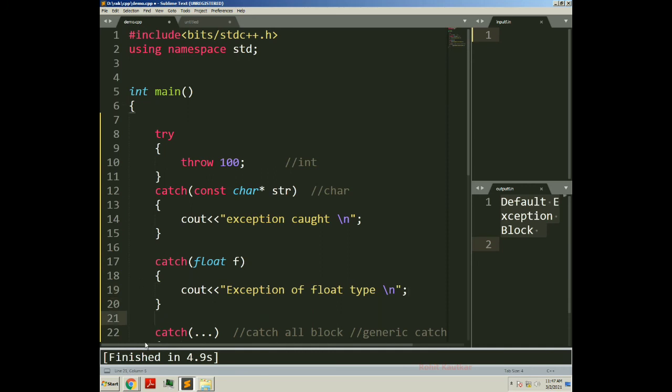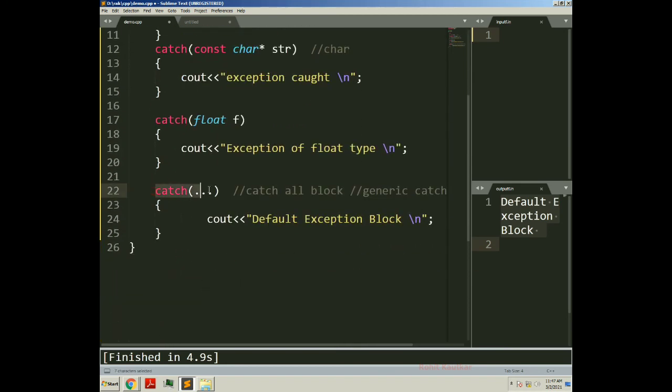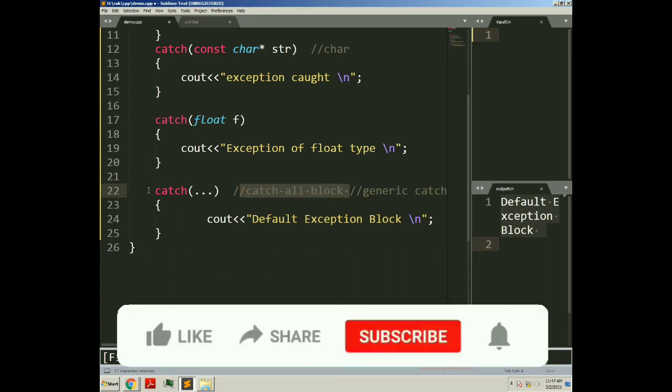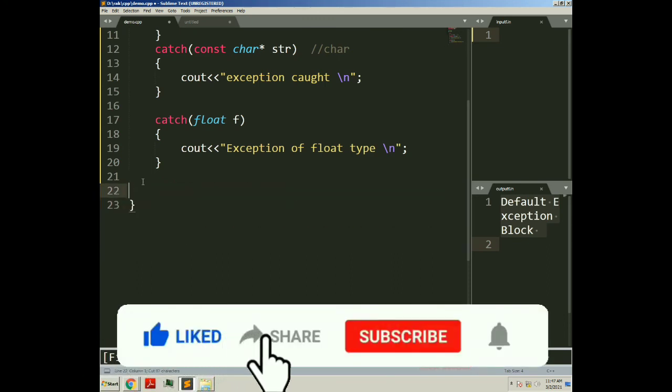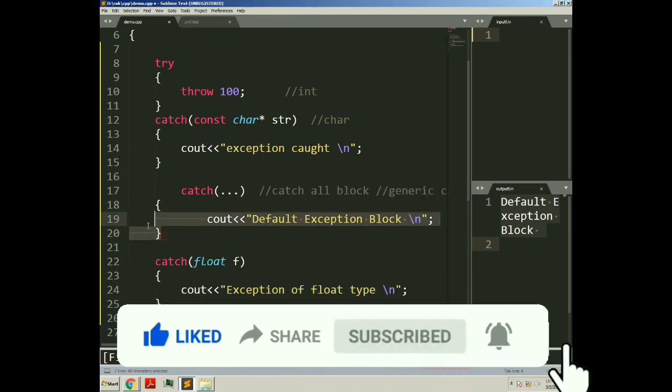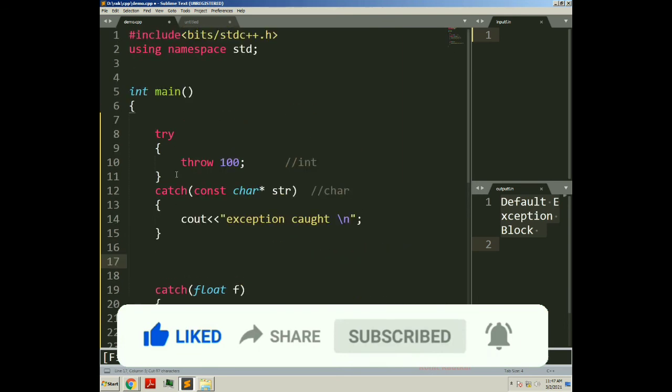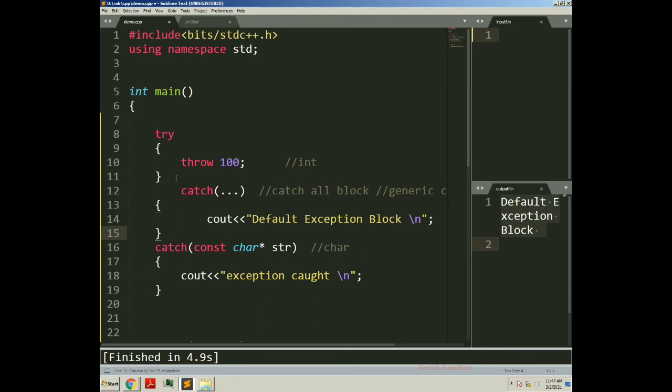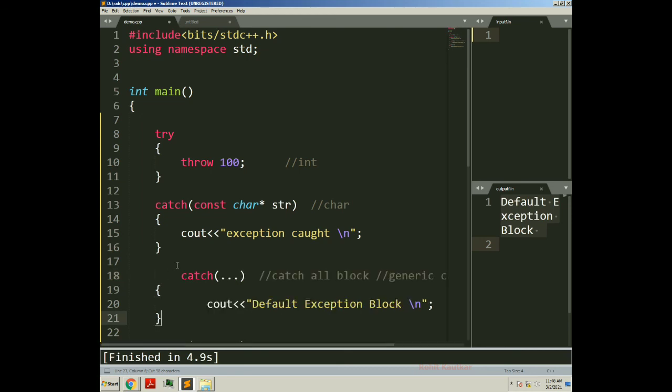Like this you can have n number of catch blocks as per your requirement, but the important thing is that the universal catch block or this catch-all block should be at last. You cannot put this catch block in between like this, or place this catch block at the start immediately after the try block. If you try to do so, it will generate an error. So this is how you can use the catch-all block for catching all kinds of exceptions.